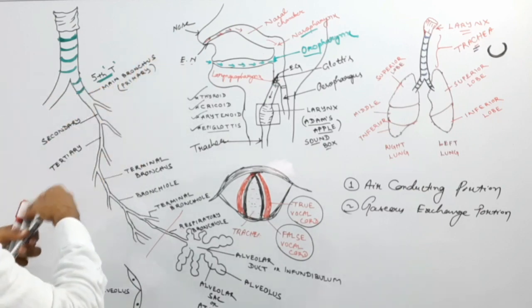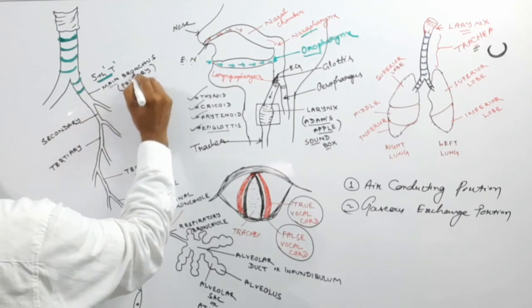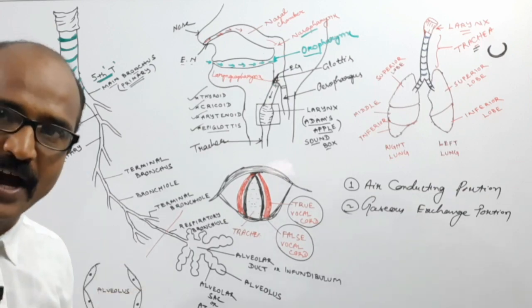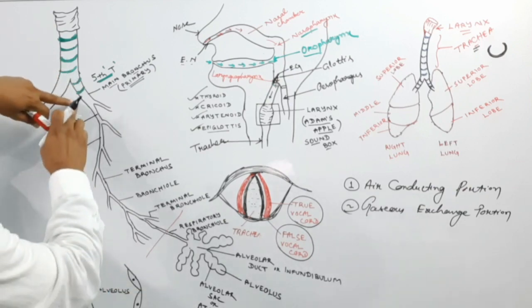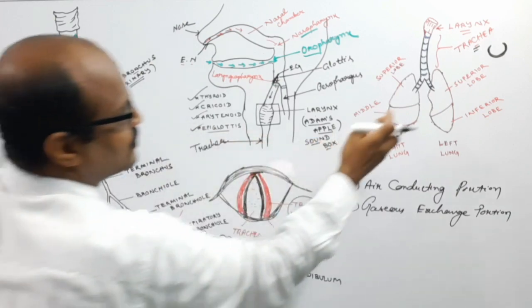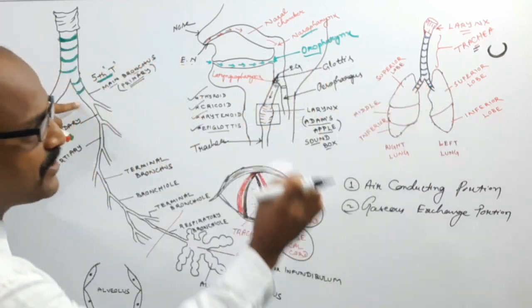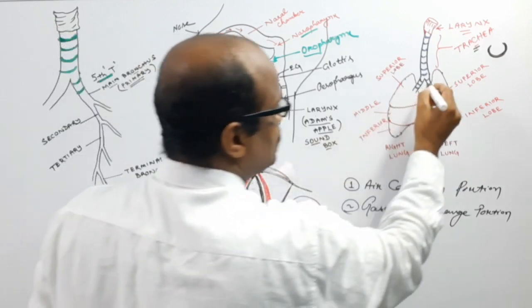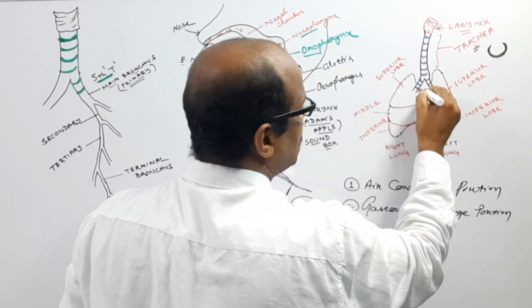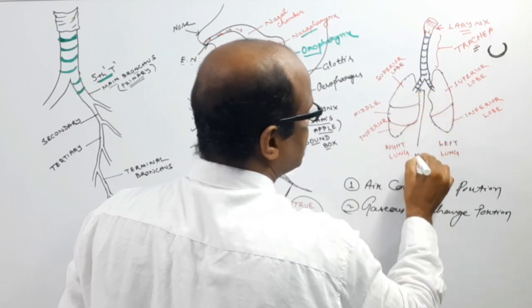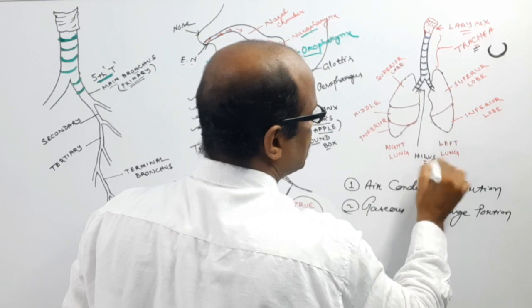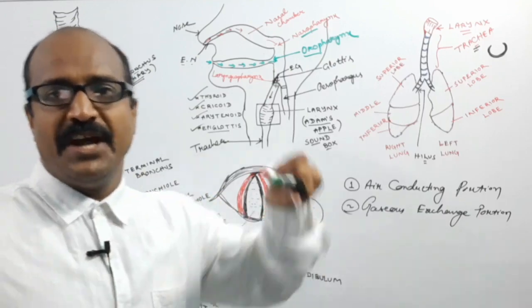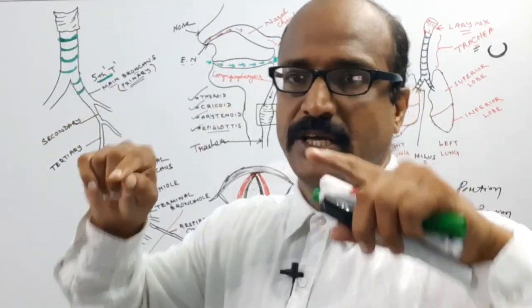So this is the main bronchus, or you can say this is the primary bronchus, plural bronchi. Now, this primary bronchus enters into the lungs at a depression site, and this region is known as the hilus. So the main primary bronchus enters into the lungs at the hilus region.